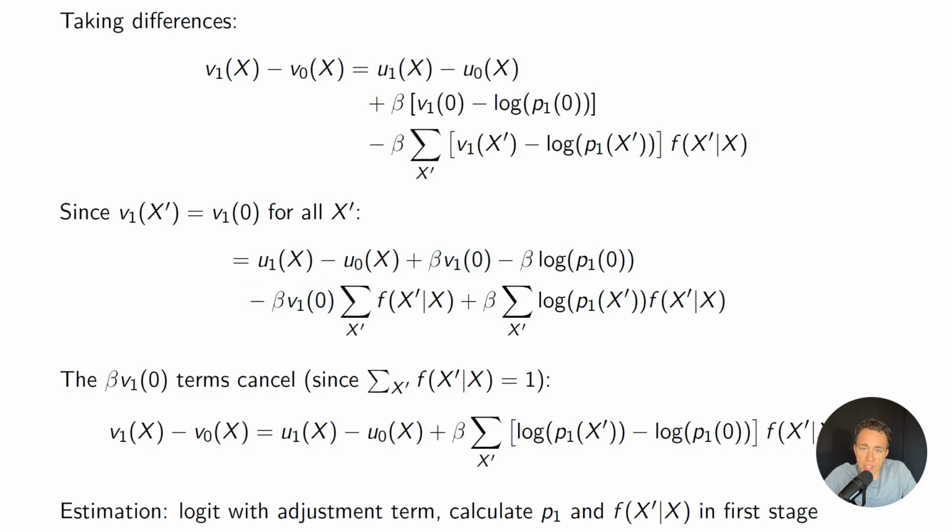So in the end, we just have a simple static logit where we're estimating these terms in the static model, just like we would in a very basic logit model. And then we can get these transition probabilities and the P1 values from our first stage estimation, and then use those to construct an adjustment term that we then use in our static logit model.